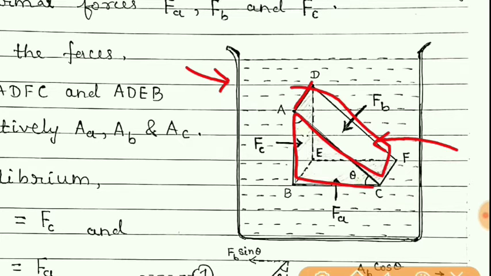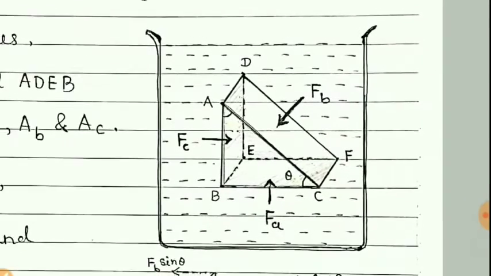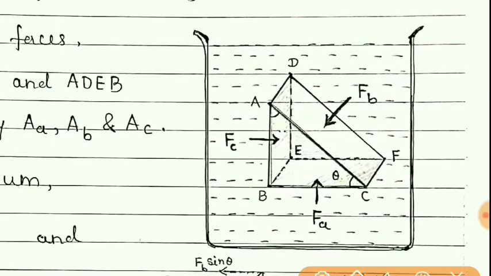But here we have considered the shape of this fluid element of the shape of prism. Now students, here you can see this face on which the force is acting due to rest of the fluid around it.